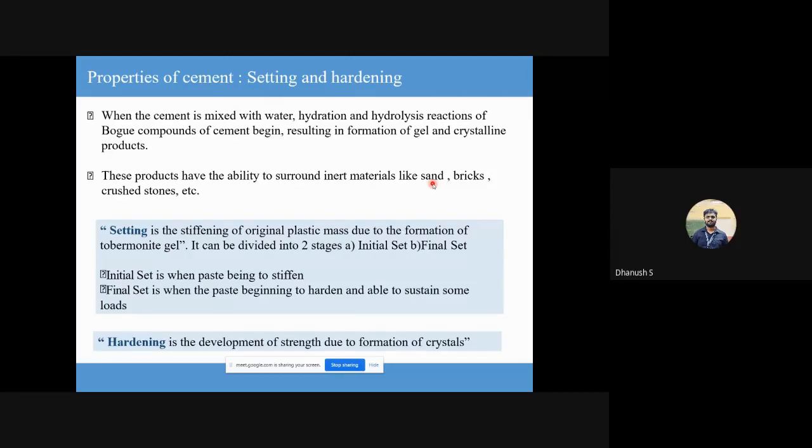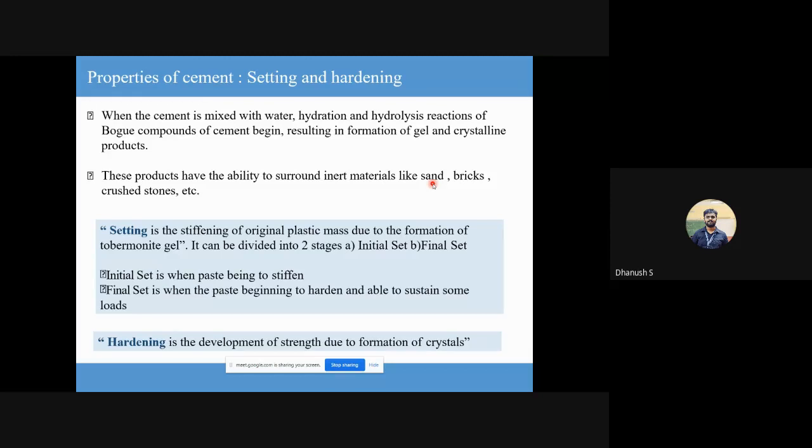Okay. So your cement is plastic when it is wet, meaning when you've still just mixed it. Okay. So there are two terms here. There's something called initial set and there's something called final set. So initial setting is basically that point of time at which your cement paste starts to lose its plasticity.